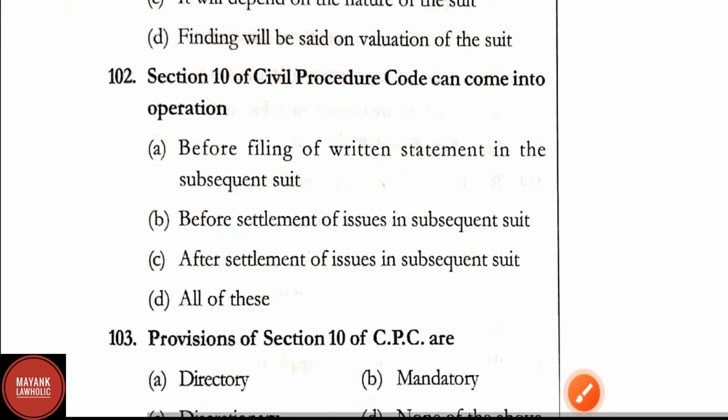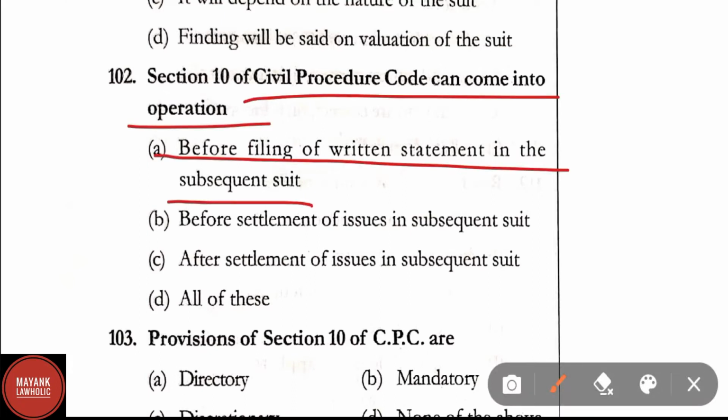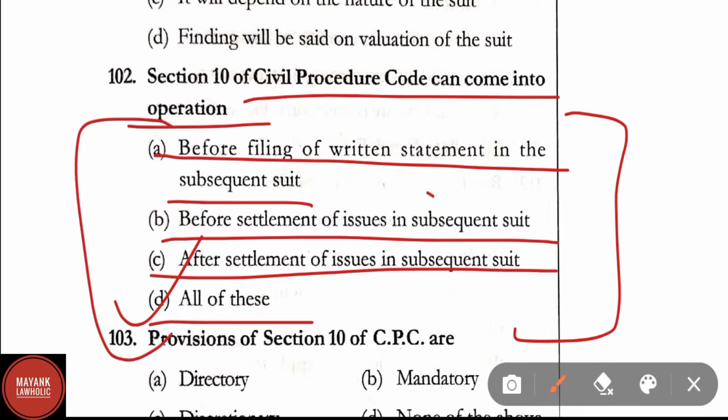Question number 102. Section 10 of the Civil Procedure Code can come into operation. Option A, before filing of written statement in the subsequent suit. Option B, before settlement of issues in subsequent suit. And option C, after settlement of issues in subsequent suit. And option D, all of these. Here correct answer is option D, that is all of these. Section 10 of the CPC can come into operation before filing the written statement in the subsequent suit, before settlement of issues in subsequent suit, after settlement of issues in subsequent suit.